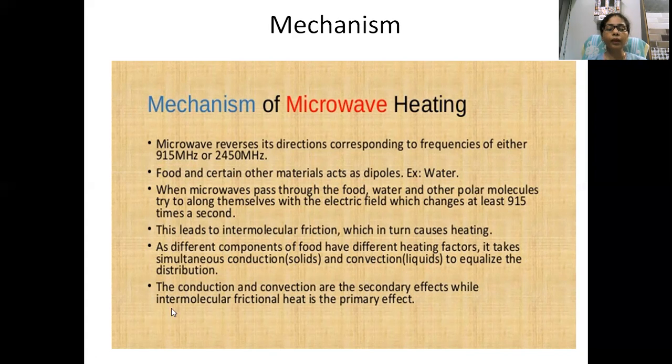Understand? Different components of food have different heating factors. It takes simultaneous conduction and convection to equalize the distribution. For solids we use the conduction process, and for liquids we use the convection process. Conduction and convection are the secondary effects, while the intermolecular friction heat is the primary effect. Understand? The main mechanism by which microwaves heat the product is the heat energy produced by the continuous friction of the food particles in the food.